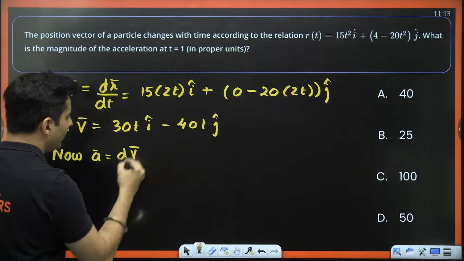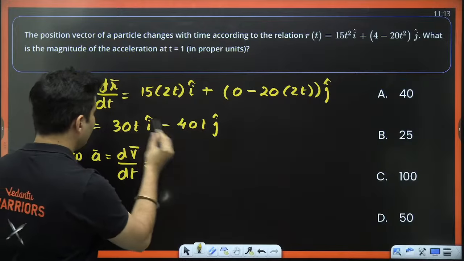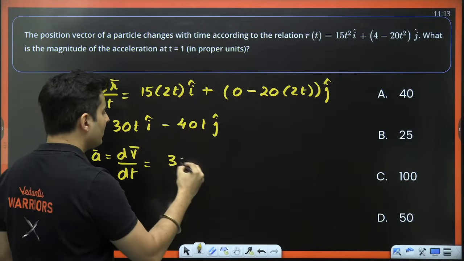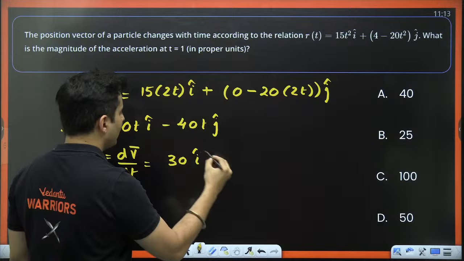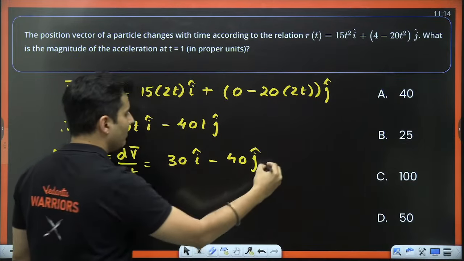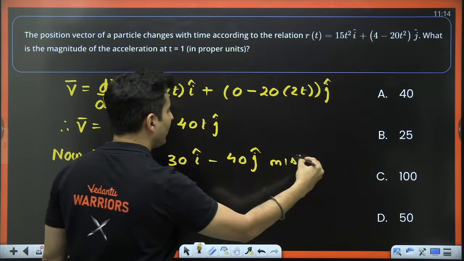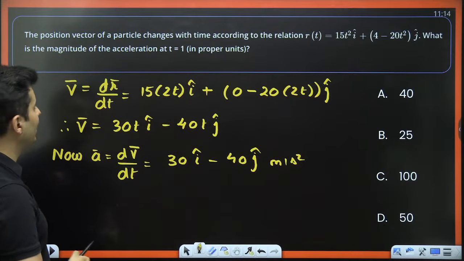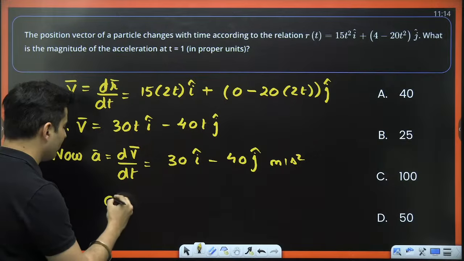Now what about the acceleration? Acceleration is the derivative of the velocity itself. So the derivative of 30t will be 30 only, and this will be i cap, minus 40t derivative will be just 40, and that's j cap. So there is no involvement of time over here.